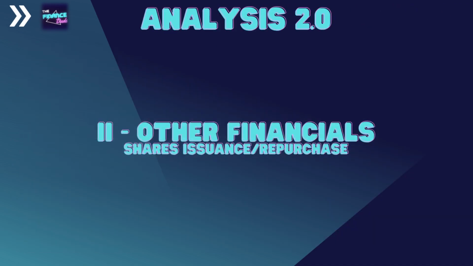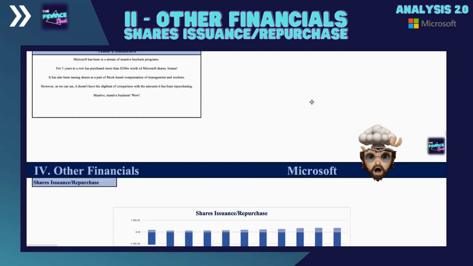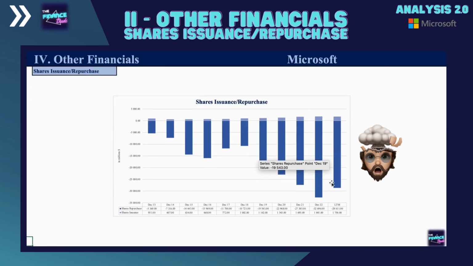As explained before, understanding how much a company is spending or receiving through share repurchases or issuance is also critical. How many millions or billions is the company receiving by diluting its shareholders? And what is it doing with the money? Should we expect a share repurchase program? After paying the shareholders, how much of the free cash flow do they keep?